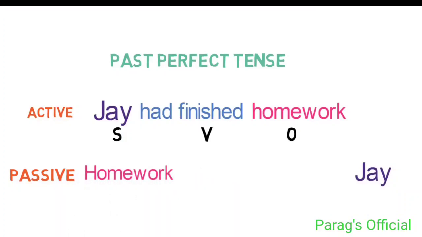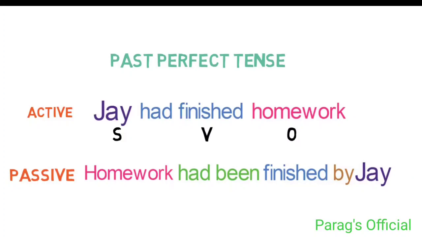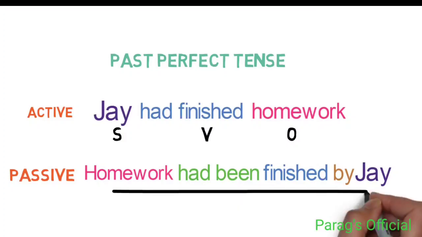Now converting the main verb to the third form, it will be finished. Next, adding a suitable helping verb of to be, it will be had been. And lastly, we need to add by here to make the sentence complete. So the whole sentence is like this: homework had been finished by Jay.